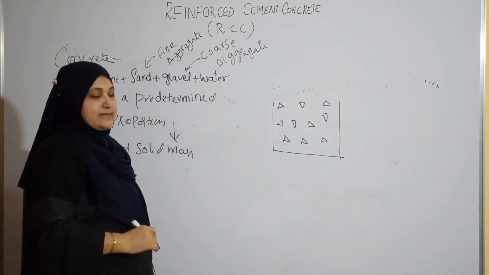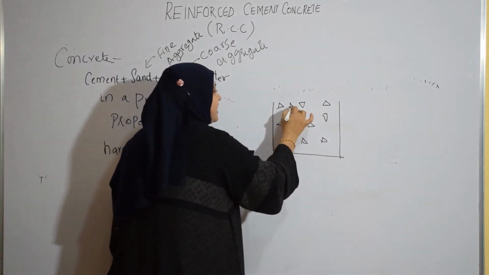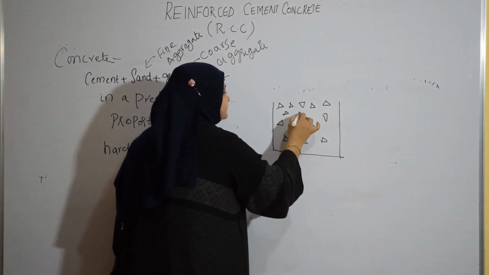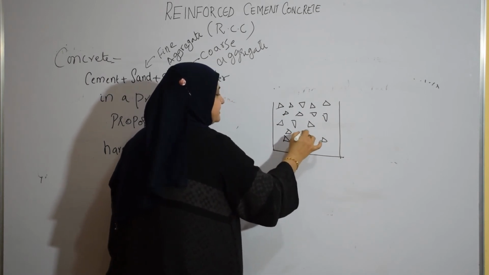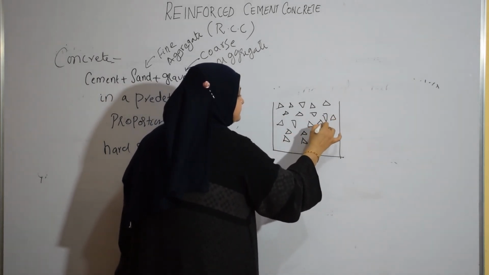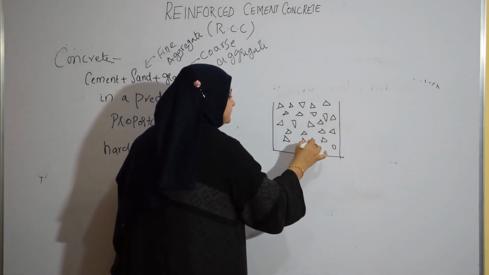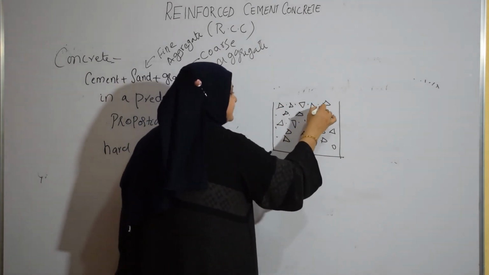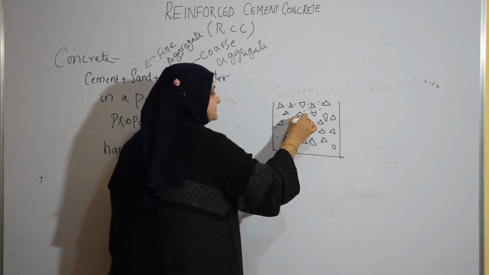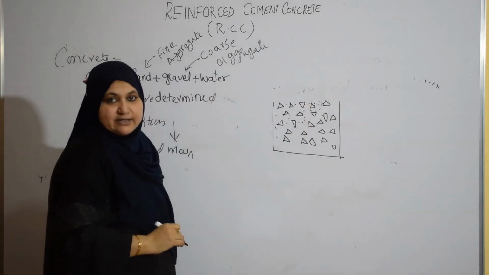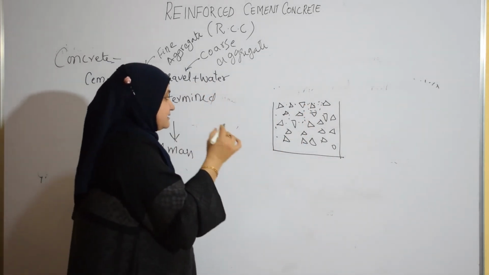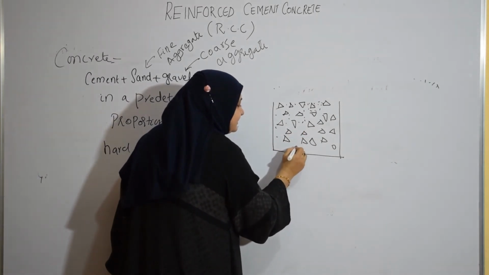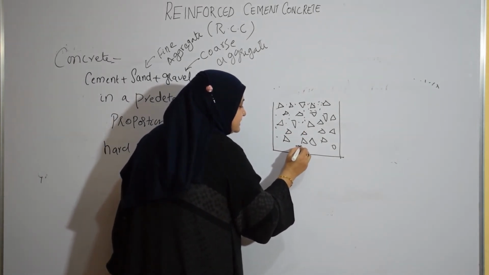However you add coarse aggregate, there will be some gap between the coarse aggregate, right? Those gaps will be filled by the sand. The voids between the coarse aggregate will be filled by the fine aggregate. Again, between the fine aggregate there will be some gap, because sand is spherical.